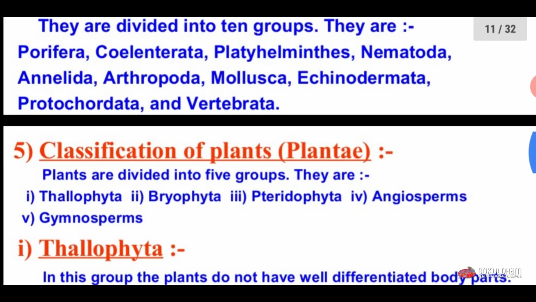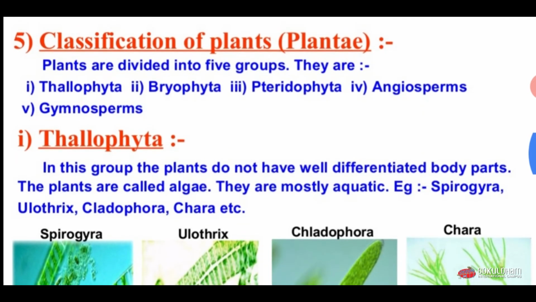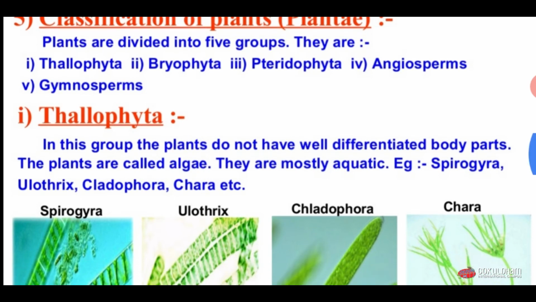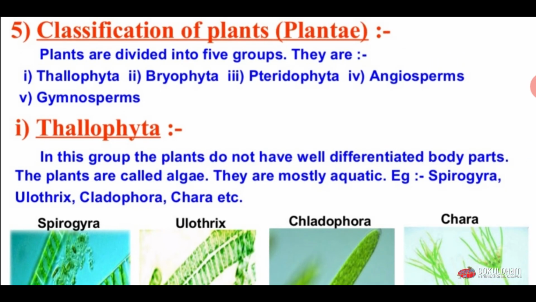Now let us see the classification of plants. The plants are divided into 5 groups. First one is Thallophyte, second Bryophyte, third Pteridophyte, fourth Gymnosperm, and fifth Angiosperm. Here Angiosperm is the most advanced type of plants.